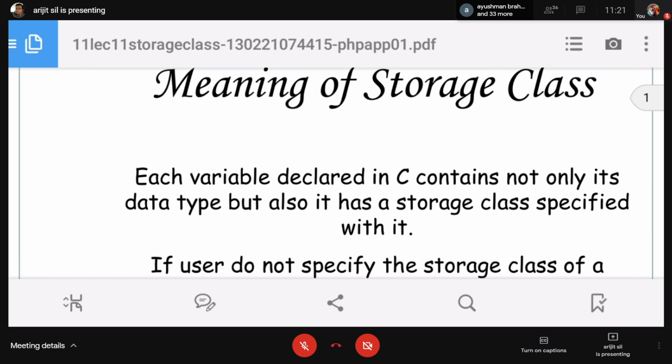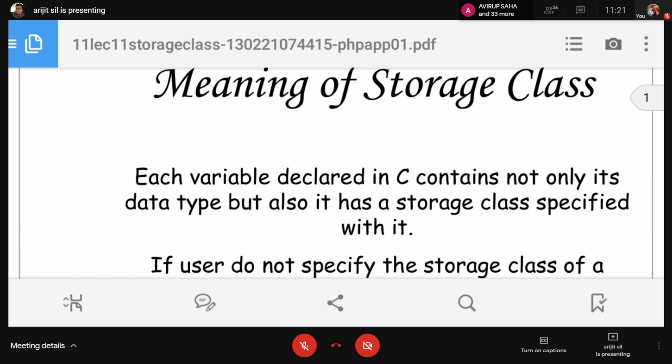Okay, I will start. Storage class. What is the meaning of storage class? Storage class is very important in this language. Not only in this language, in every language storage class is required.